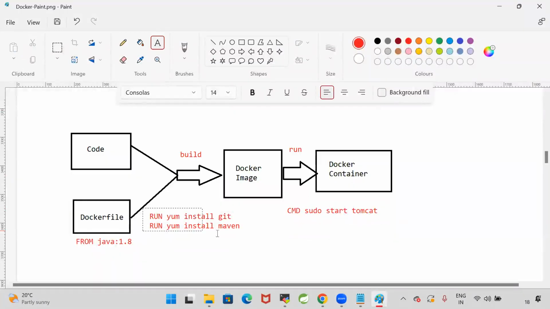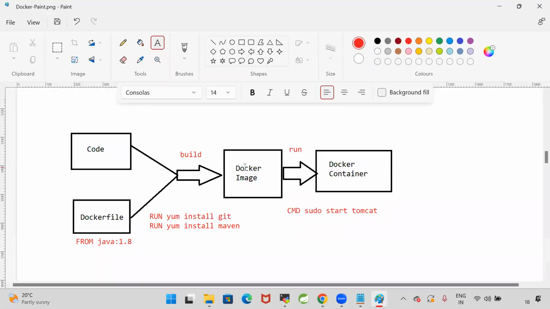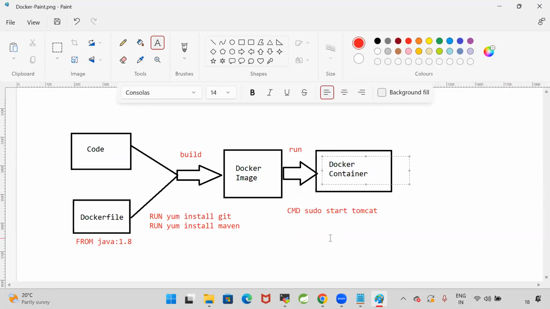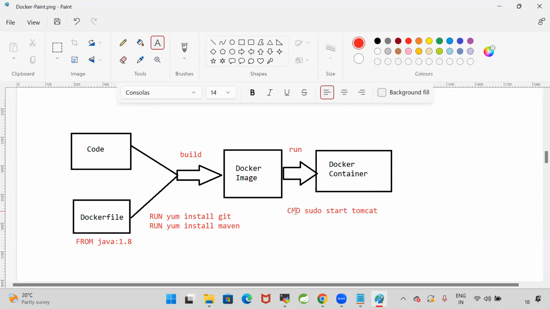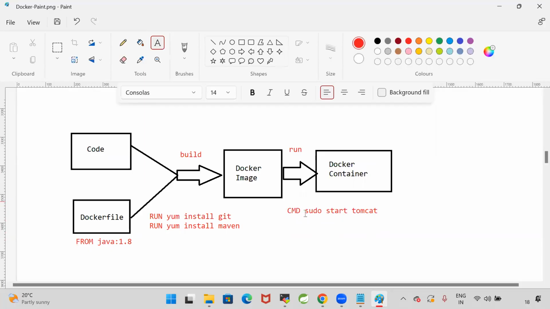So run instructions will execute at this stage when we are building the Docker image. Once the Docker image is created, we will run the Docker image to create the Docker container. At the time of creating the Docker container, if you want to start the Tomcat server or execute your jar file, that information we can configure as the CMD instruction.